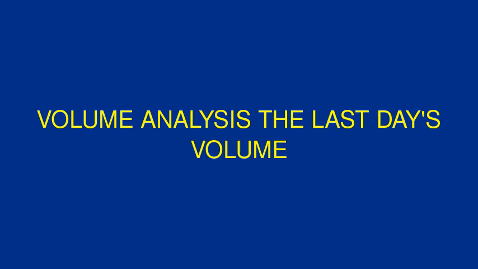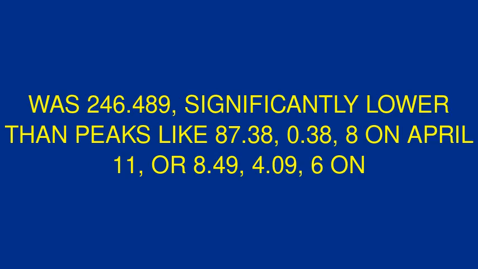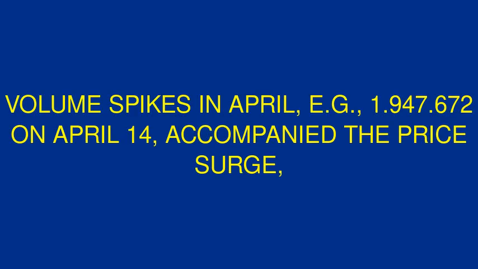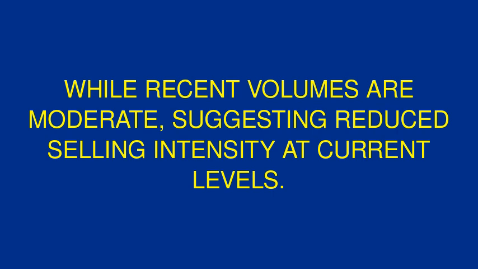Volume analysis: the last day's volume was 246,489, significantly lower than peaks like 87,380,388 on April 11th, or 8,494,096 on June 30th. Volume spikes in April, for example 1,947,672 on April 14th, accompanied the price surge, while recent volumes are moderate, suggesting reduced selling intensity at current levels.